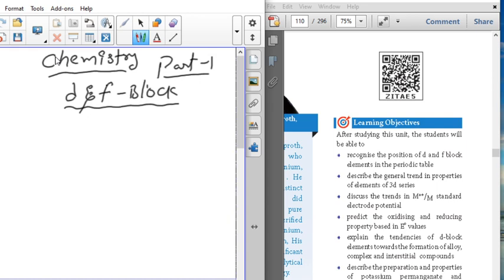Now see, guys, the d block elements are also called transition elements, and f block elements are also called inner transition elements.